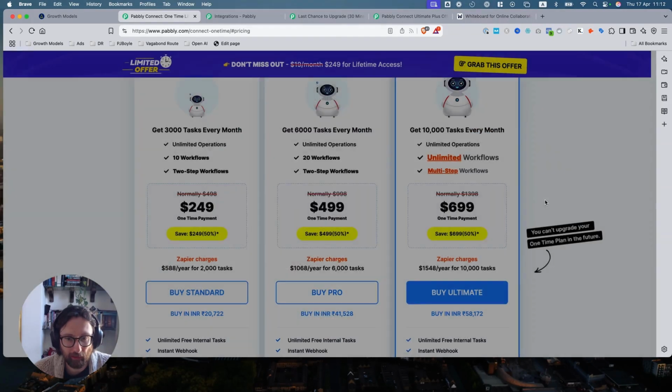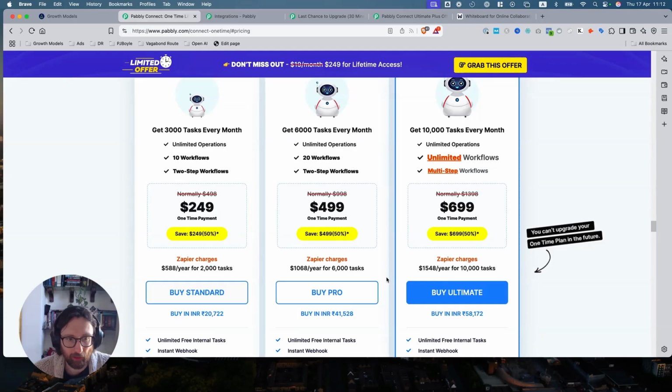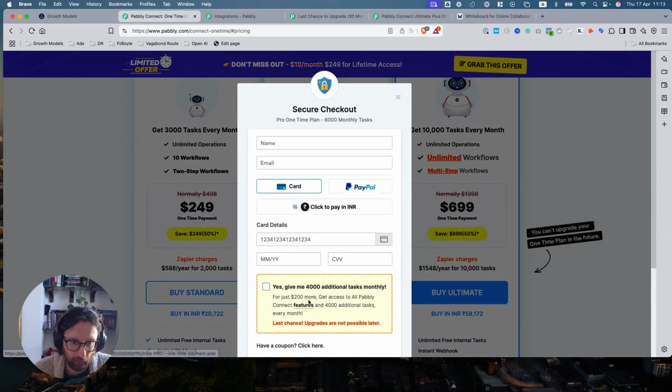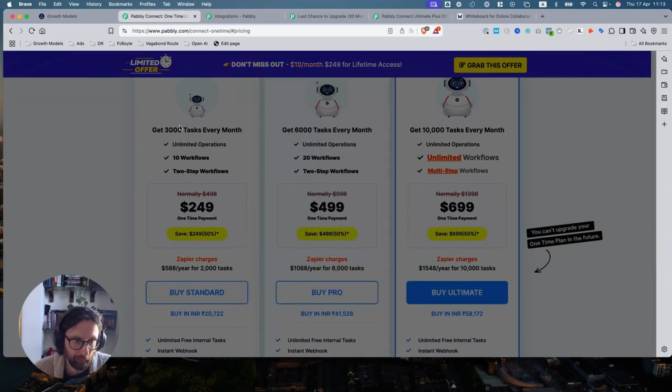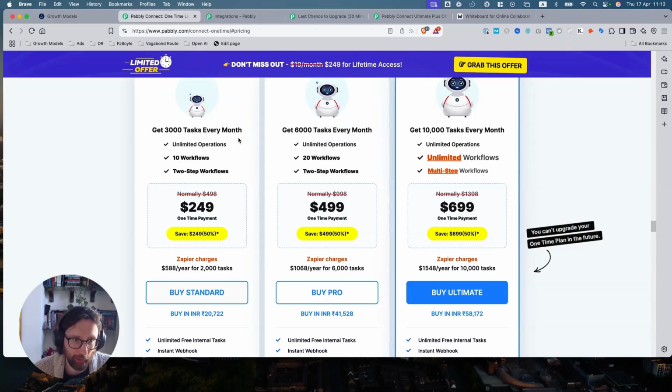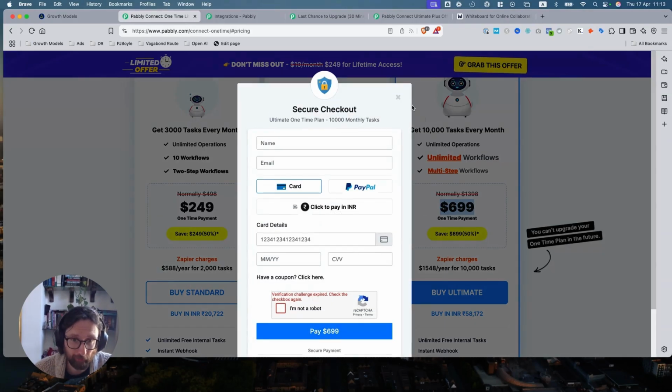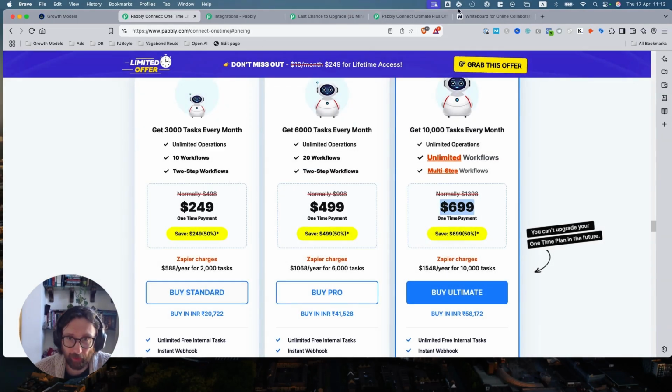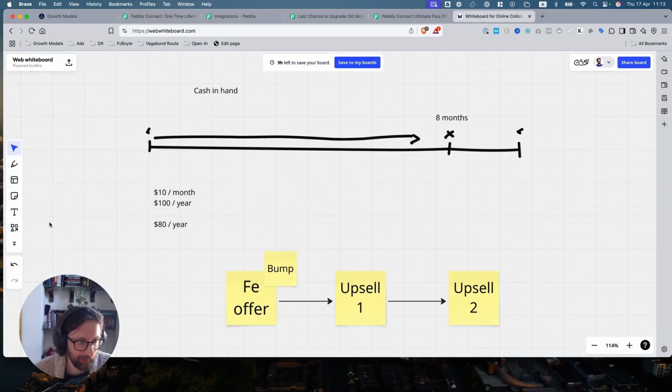Does it all take you up to that 10,000? So we have 10,000, 3,000 and 7,000, although it says 3,000. So all of them, they're trying to get you onto this higher tier. So the bump offer, in this case, this is interesting.